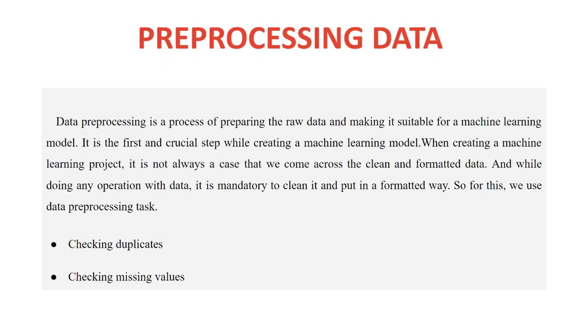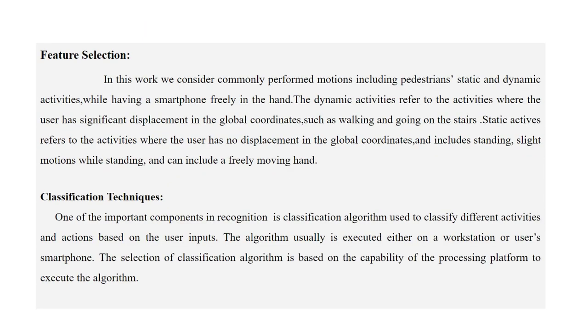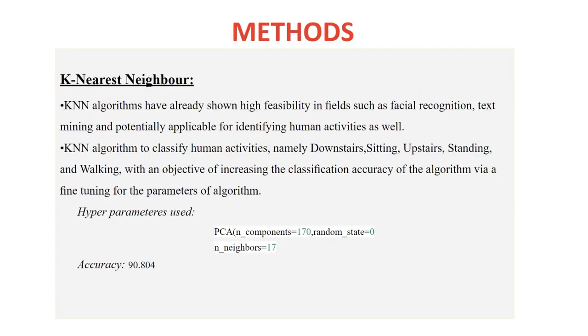Coming to the pre-processing of data, we have checked the duplicates and missing values, applied feature selection, and also classification techniques. The first method which we have implemented is k-nearest neighbor. The KNN algorithm is used to classify human activities, namely sitting, going downstairs, going upstairs, standing, and walking, with an objective of increasing the classification accuracy of the algorithm via fine tuning of the parameters. The accuracy obtained is